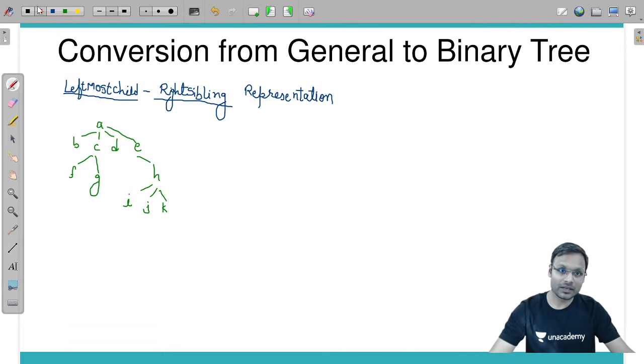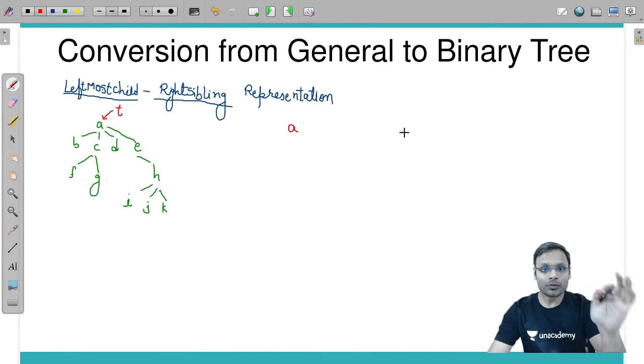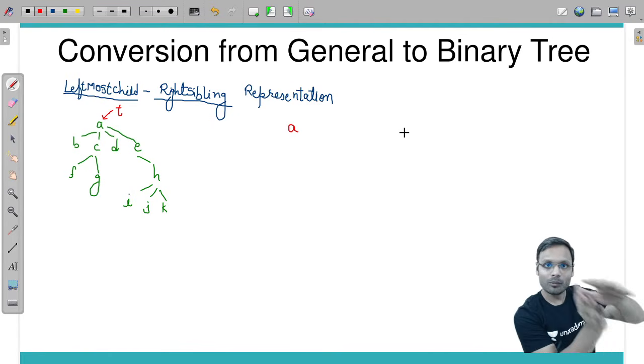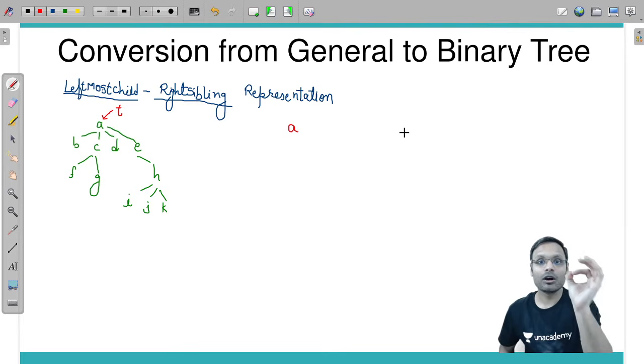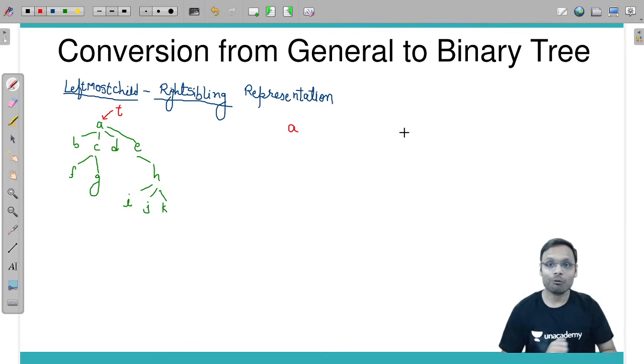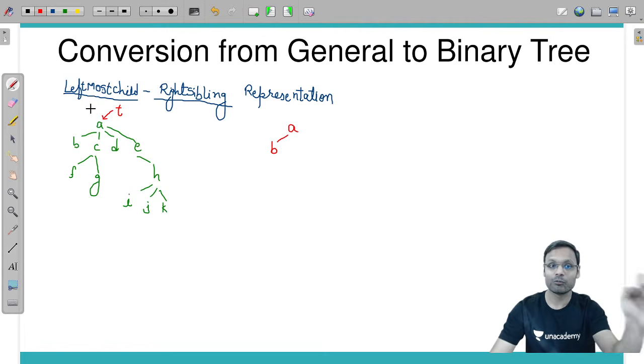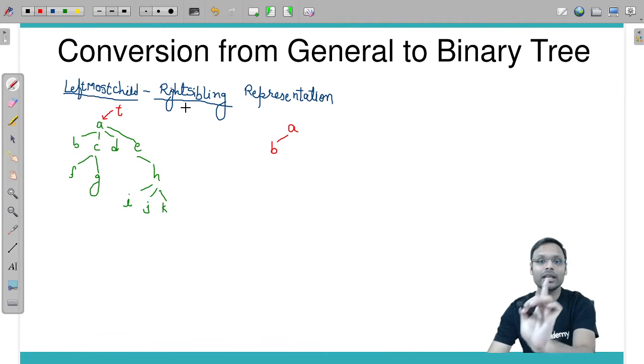Suppose this particular tree is given. Of course, there will be a pointer here to start with the root. Root is A. Now from A, whichever is the first child of A from the left side is B. That I am going to keep in the left side. So in the left side we will keep the leftmost child. In the right side we will keep the sibling.